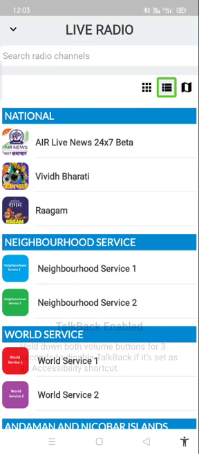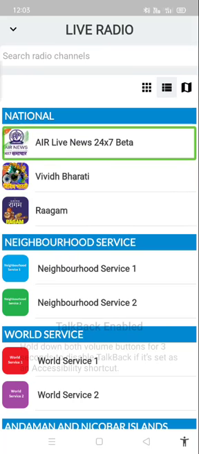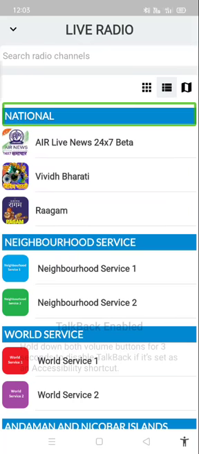Again I am swiping. Icon Vividh Bharati 3 of 286. See, it is saying clearly icon with Vividh Bharati 3 of 286. And again I am swiping back. Icon Air Live News 24x7 Beta 2 of 286. National 1 of 286. See, national 1 of 286. Before it said national and columns rows. After that it was just saying thumbnail. We don't know what the thumbnails are indicating.